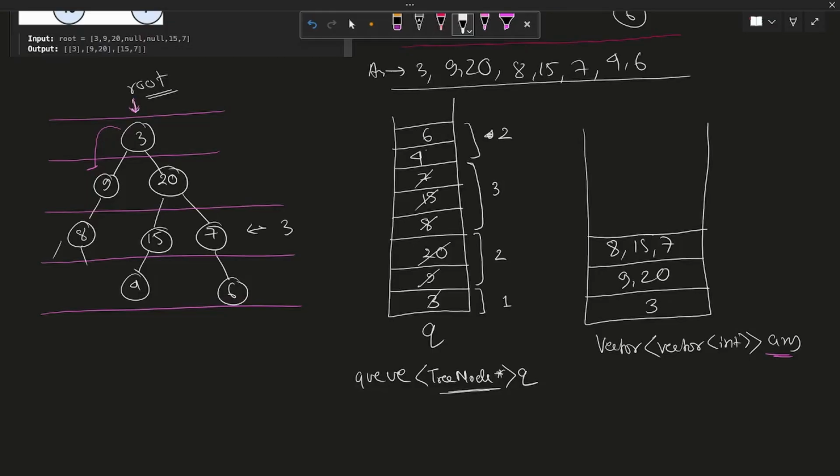So we'll pop the 4 out, push the left and the right. There is no left and right. Push 4 into the answer. Then pop 6 out, push left and right into the queue, put 6 into the answer.